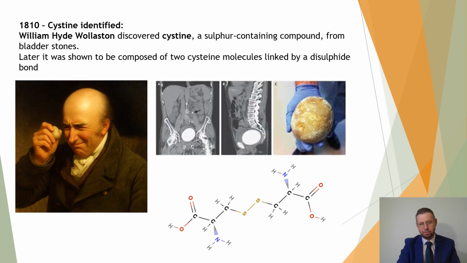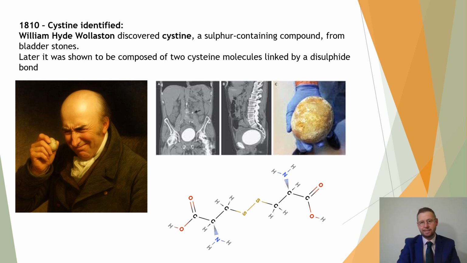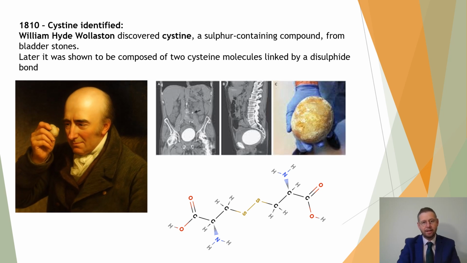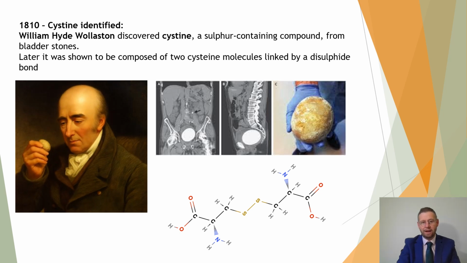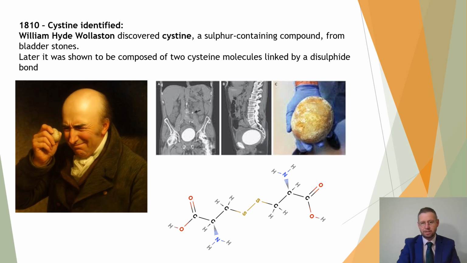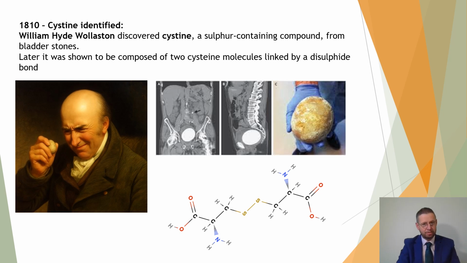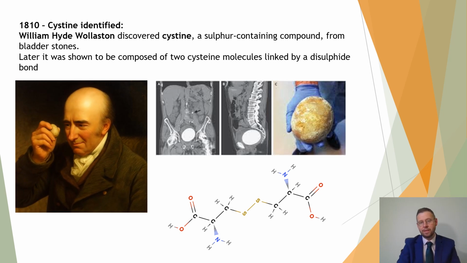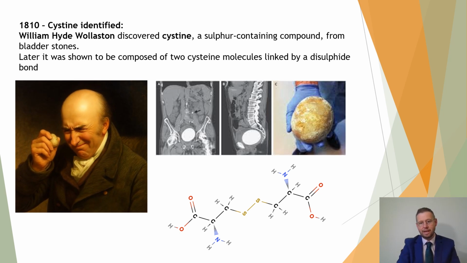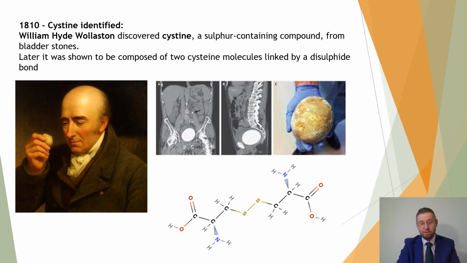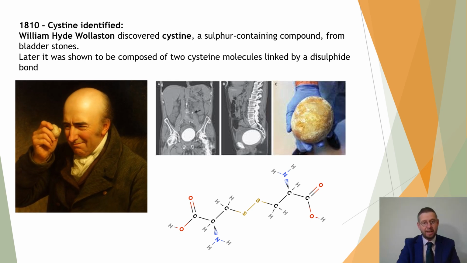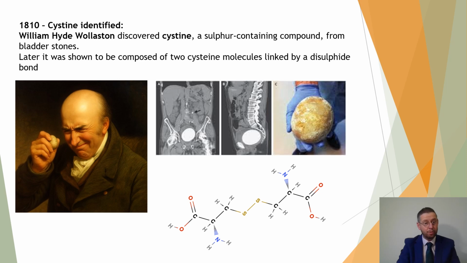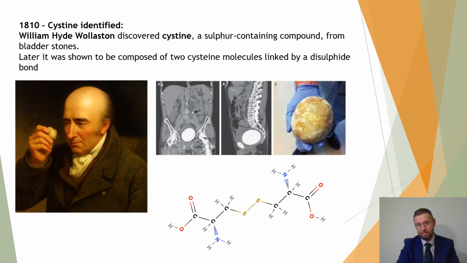But keeping that urination theme, it was in 1810, only a few years later, that William Hyde Wollaston discovered cysteine, a chemical found in bladder stones. It was something that our bodies, when they malfunction, were not reabsorbing out of our urine, and it was concreting inside human and animal bladders. There is a very large one. You do not want one this large. In fact, stones like this, kidney and bladder stones, were the cause of death, before we could identify that they were there, of many people, including Sir Isaac Newton.